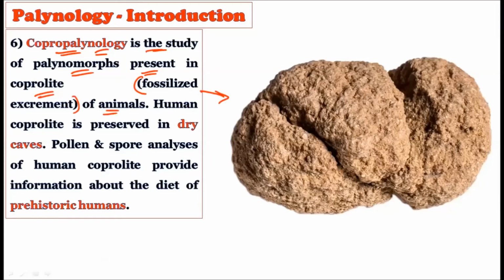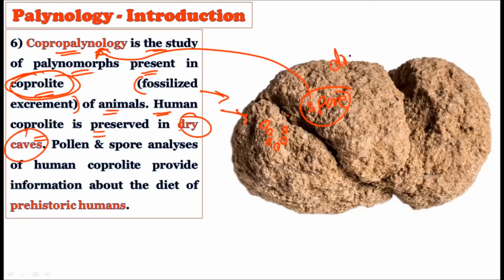Whatever the animal excreta is, it is considered as a coprolite. So if this coprolite, the animal excreta from the ancient time, contains pollen grains, and we are studying the spores which are present in this excreta, then this comes under copropalynology. See, the human coprolite is preserved in dry caves. Today's dry caves even have human excreta samples, and these samples may have contained pollen grains or spores, because the pollen grains may have been consumed by prehistoric humans, right?